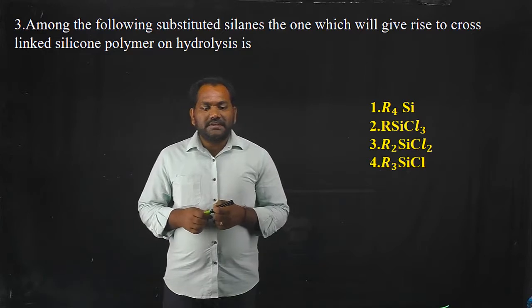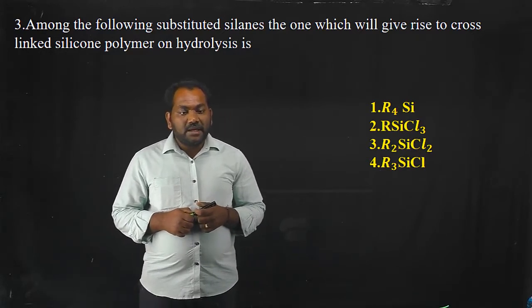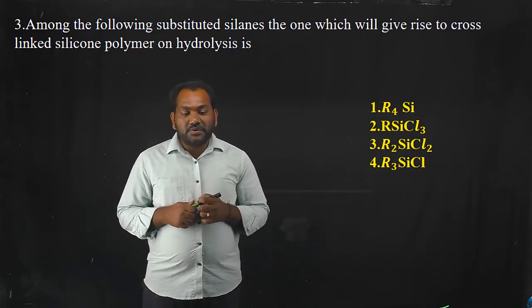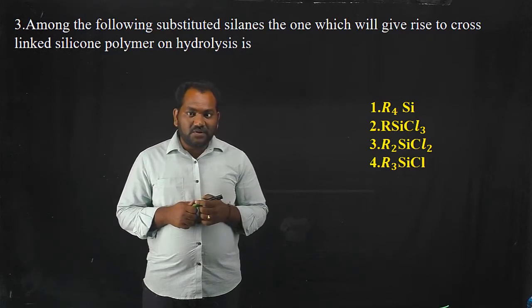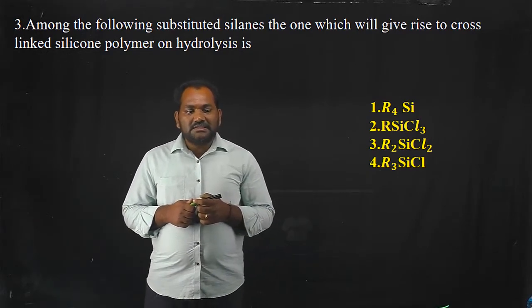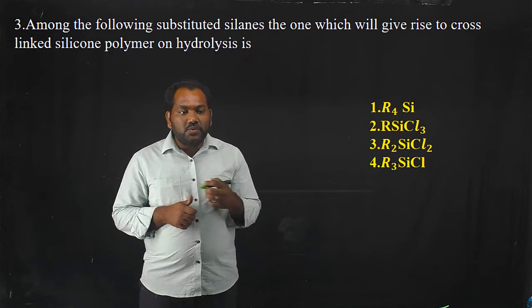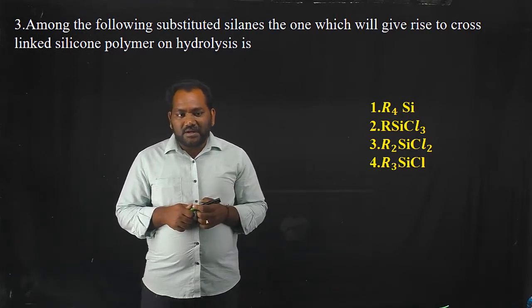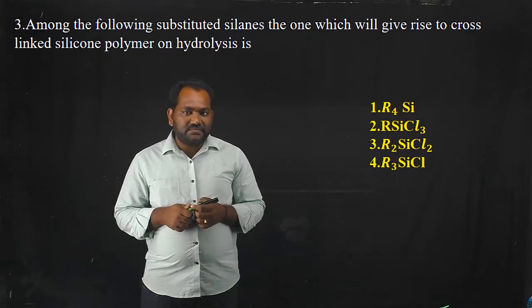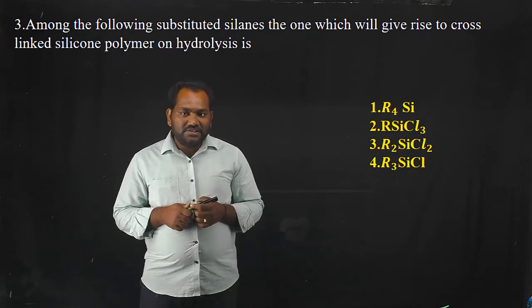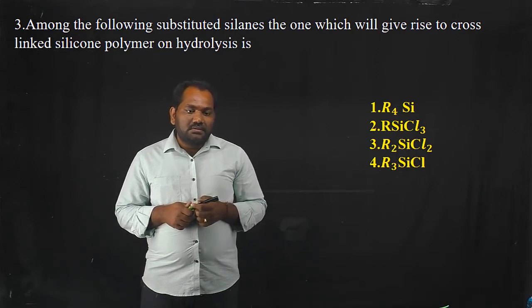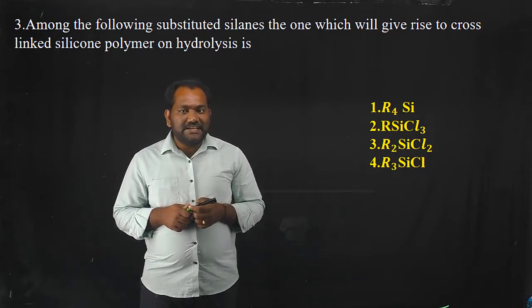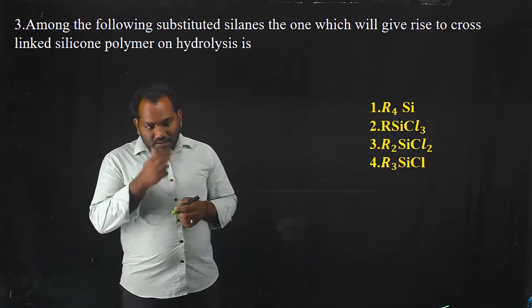Okay, the question is: among the following substituted silanes, the one which will give the cross-linked silicon polymer on hydrolysis is dash. The one which gives rise to cross-linked silicon polymer on hydrolysis is dash.